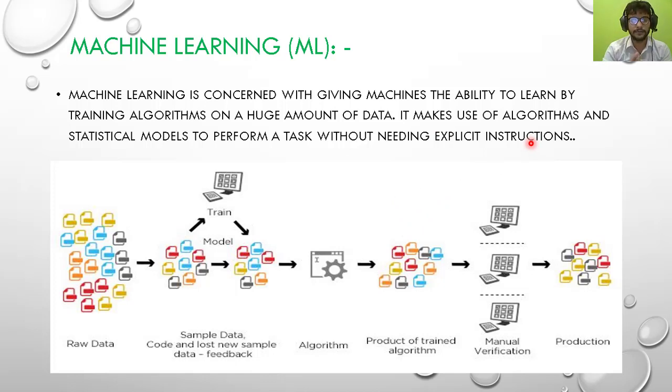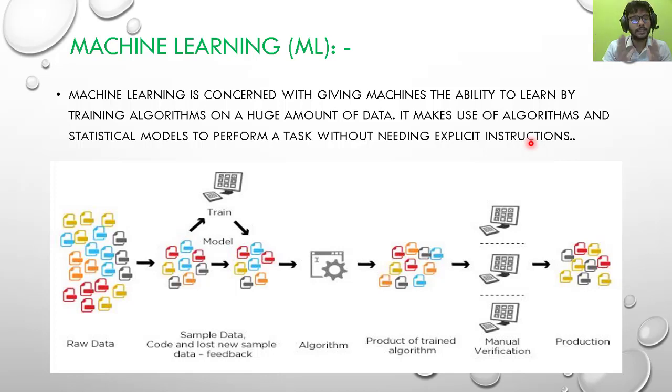Here, firstly, we are giving the old data, the previous data of any company, and according to that we make a model by training on the data and testing how well the model performs. Then we give new inputs to the model which I have made from the previous data, and it will give us some output about what is going to be next. Suppose we take an example of a bank loan.